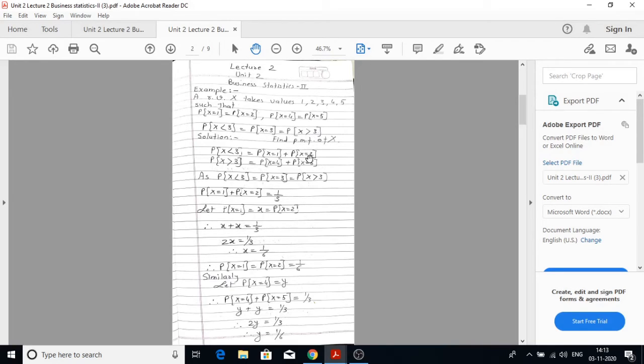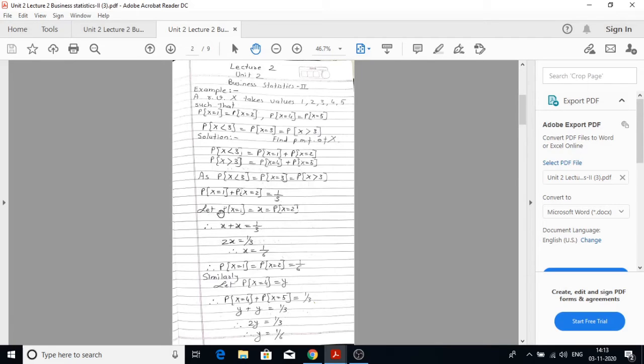See the solution. Probability x less than 3 can be written as probability x is equal to 1 plus probability x is equal to 2. And probability x greater than 3 is equal to probability x is equal to 4 plus probability x is equal to 5. So as probability x less than 3 is equal to probability x is equal to 3 is equal to probability x greater than 3, probability x is equal to 1 plus probability x is equal to 2 is equal to 1 by 3, because we are dividing the probability mass function into 3 parts. So each part will have probability 1 by 3.